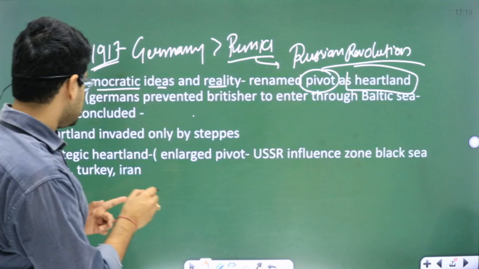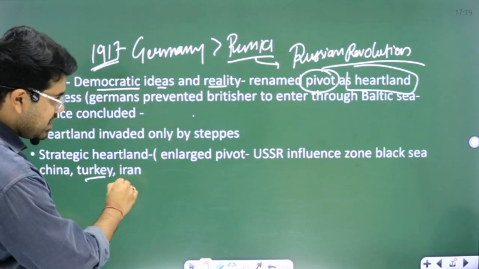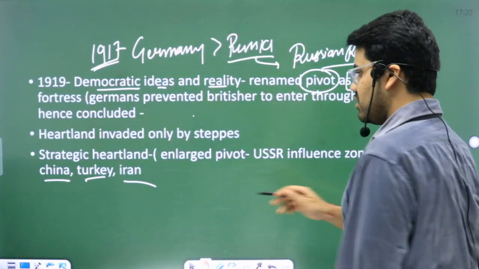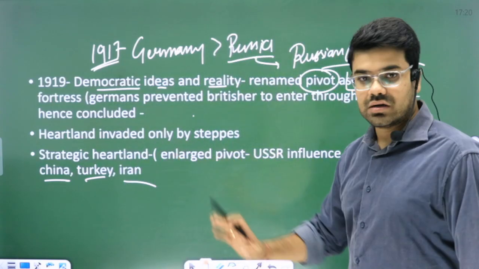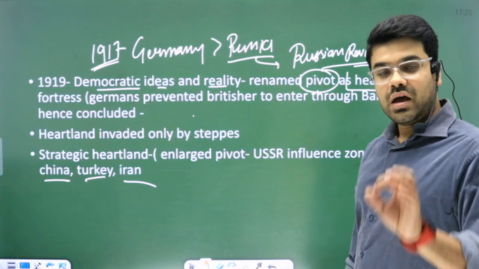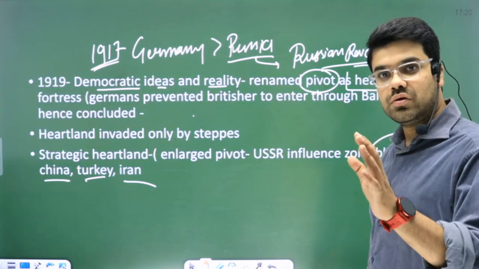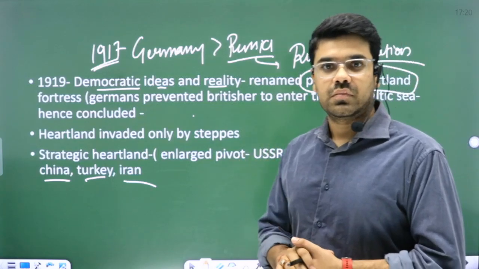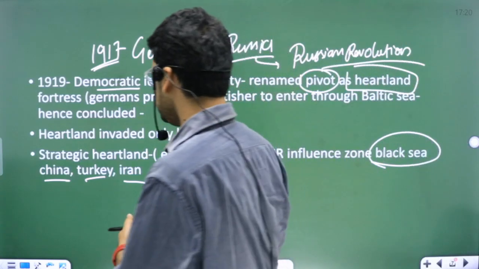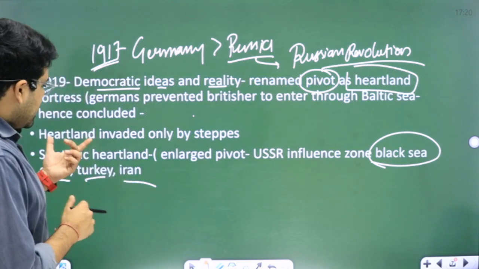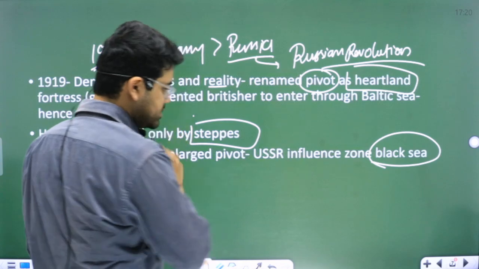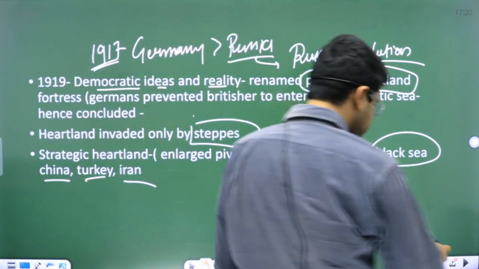In the regions of Turkey, Iran, the Black Sea, and some parts of China. We can see that at that time, the USSR, the Soviet Union, had a very strong influence over these regions. I hope it's clear. Okay. He said that Heartland could only be invaded through the steppes. Why? Because Hitler did the same. Okay, this was his second modification.